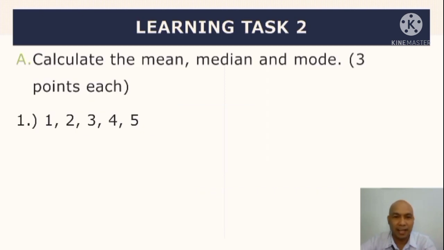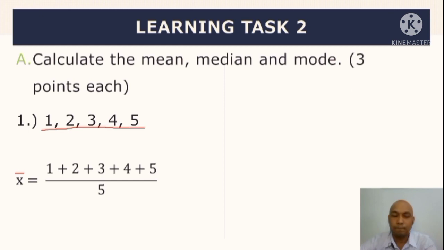So, ayun guys, punta na tayo ngayon kay learning task number 2. So, we are going to calculate the mean, median, and mode. Pero ito ay ungrouped data. So, tulad ng pinakita natin doon sa pinaka last video natin, ilagay na lang natin yung link. Ang magiging mean natin dito kay x bar, i-add mo lang lahat ng numbers na to na hindi mo na kailangan i-arrange in ascending or descending order. Tapos, i-divide by 5. So, pag in-add natin, syempre, magiging equal kay 15. Tapos, divide by 5. So, magiging mean natin dito is equal to 3.